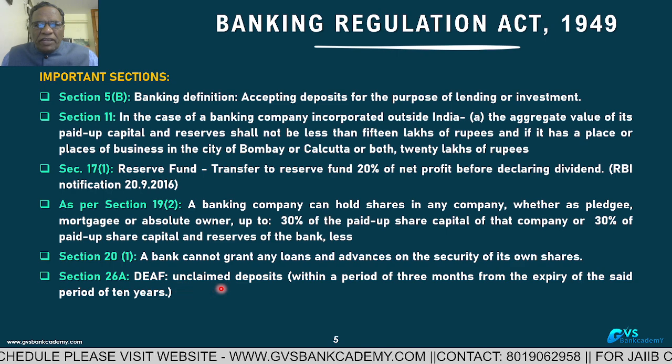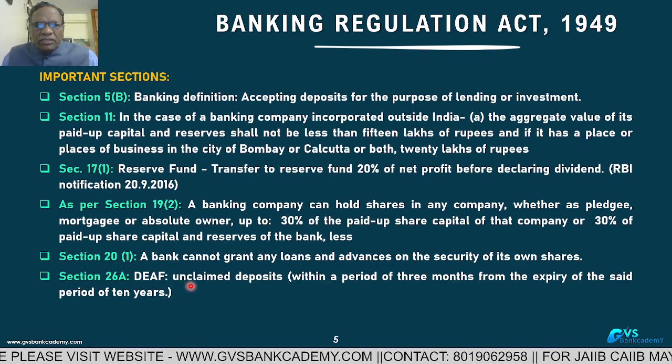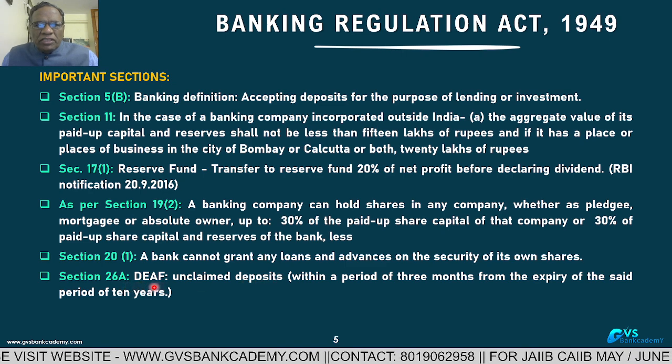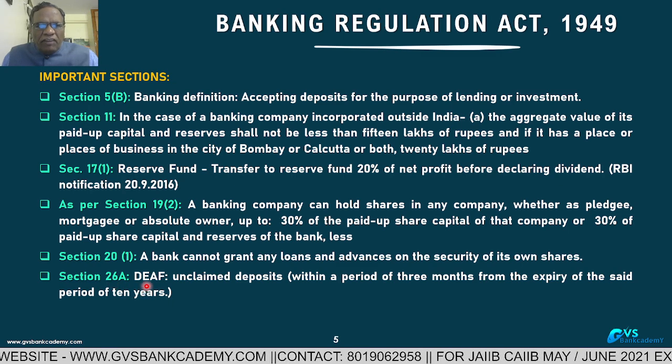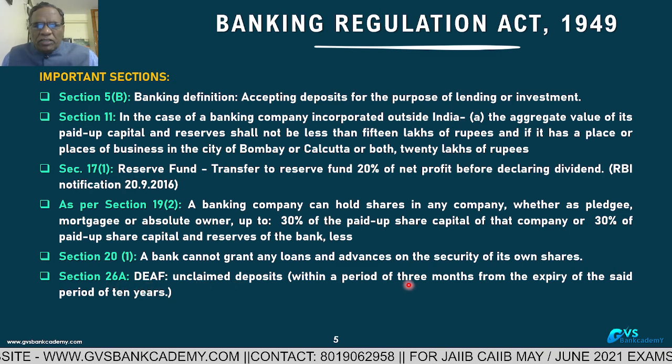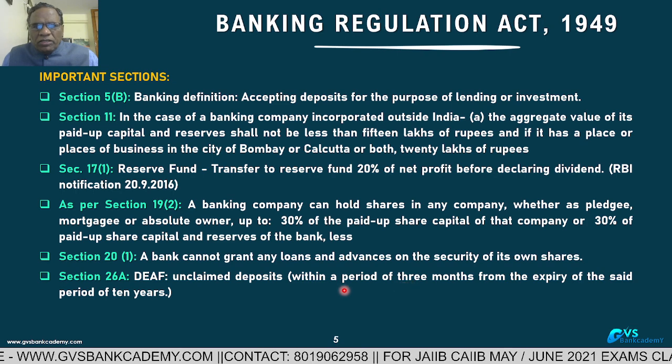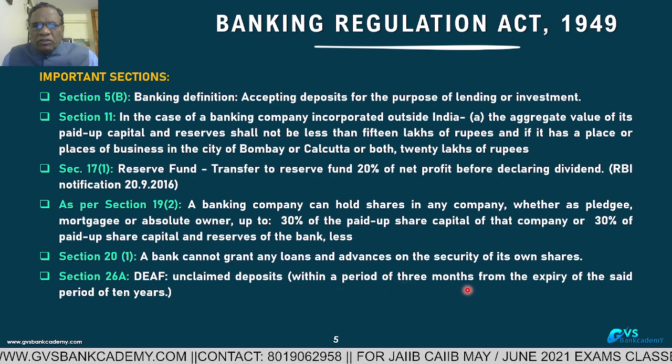After completion of 10 years, within a period of 3 months, all banks have to transfer these unclaimed deposits to RBI DEAF, Depositors Education Awareness Fund. This section is important, DEAF important, unclaimed deposits of 10 years and above also important. Within how much period they have to deposit?